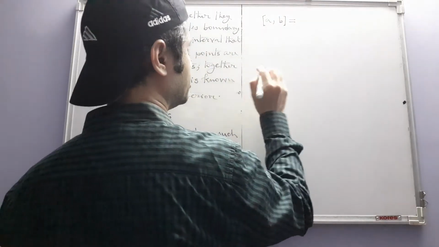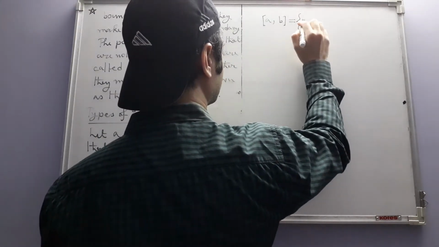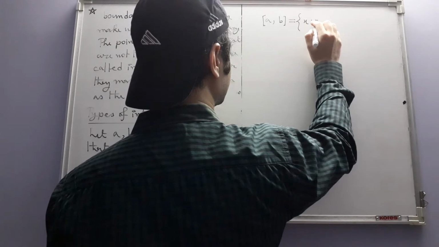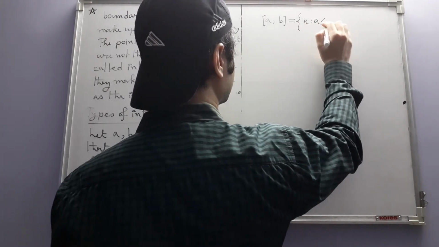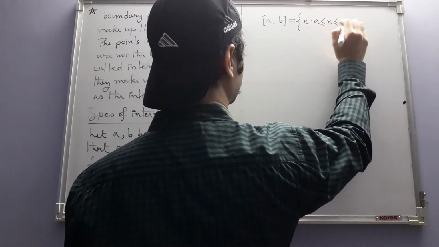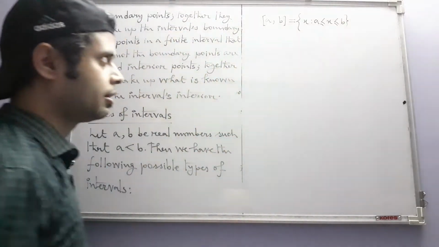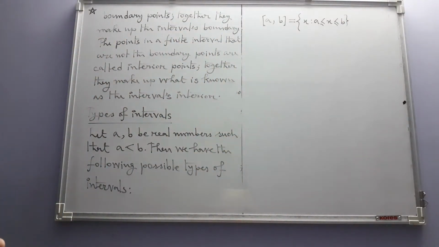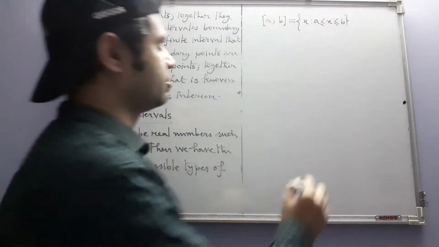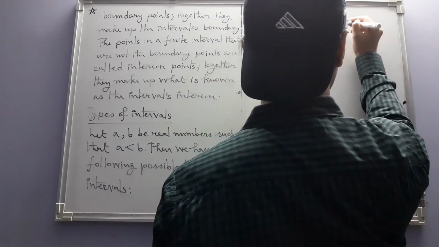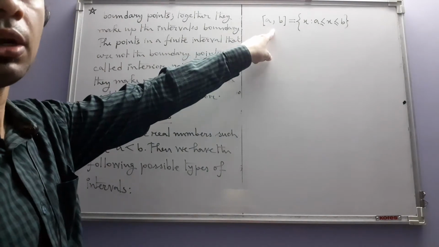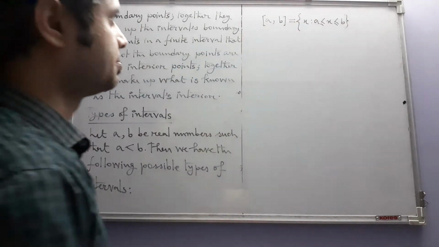This symbol denotes the closed interval consisting of all real numbers that are greater than or equal to a and less than or equal to b. Okay, and the symbol is this for this set.